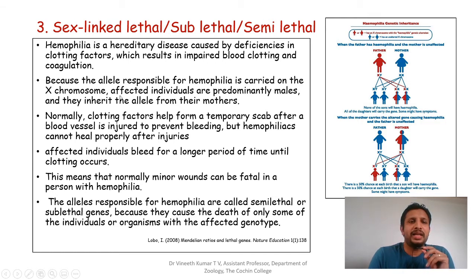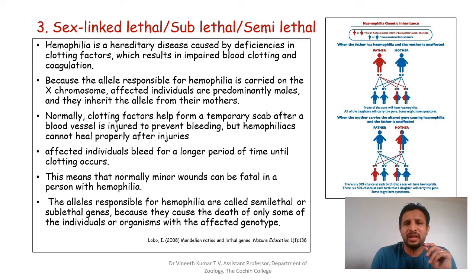That is, as it is affecting the X chromosome, this particular disorder can be seen more in males than in females, because males are considered hemizygous with respect to the sex chromosome. As a result, when they get one deficient X chromosome, they show that particular character, and that's what happens with hemophilia.